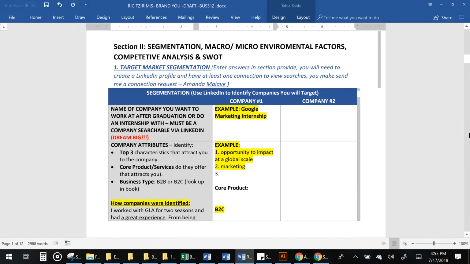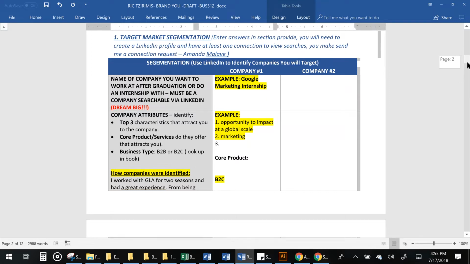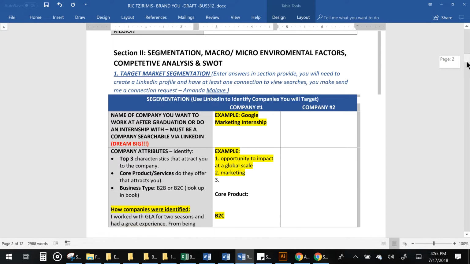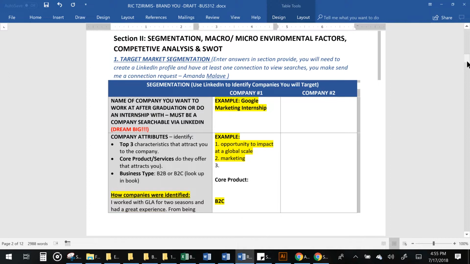I am now assuming that you have at least one connection, and you can also use any of the students in the class to connect with you. And you are now in section 2.